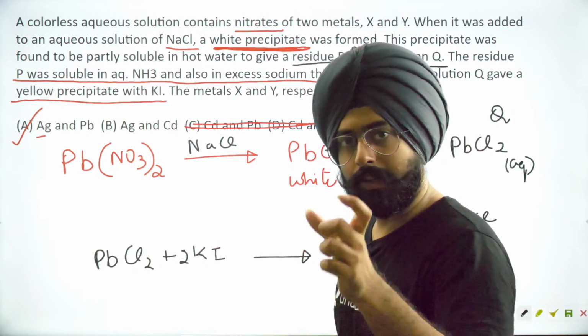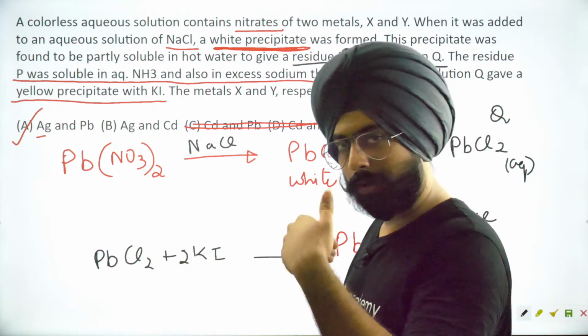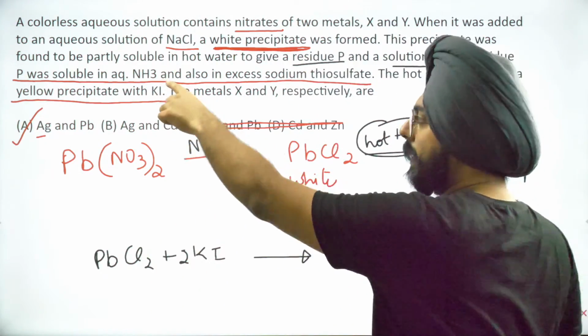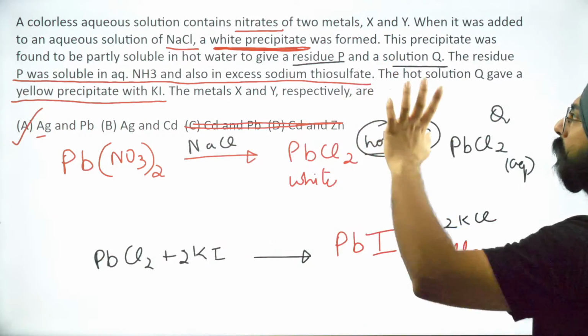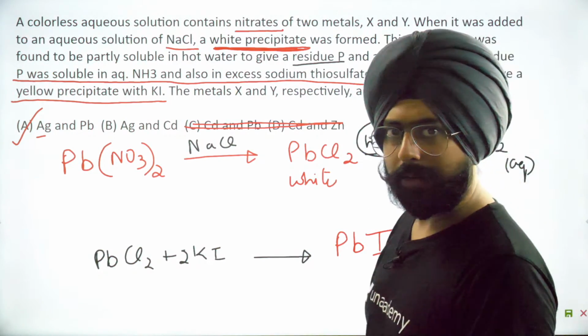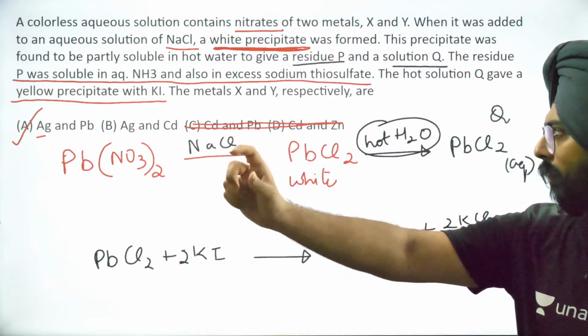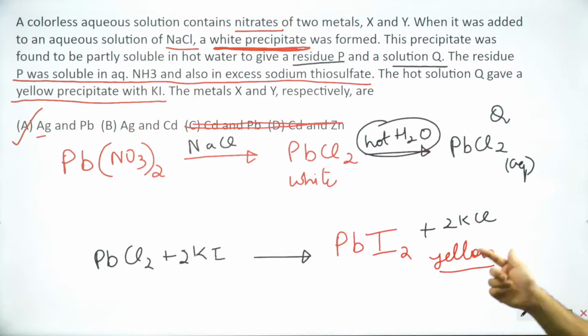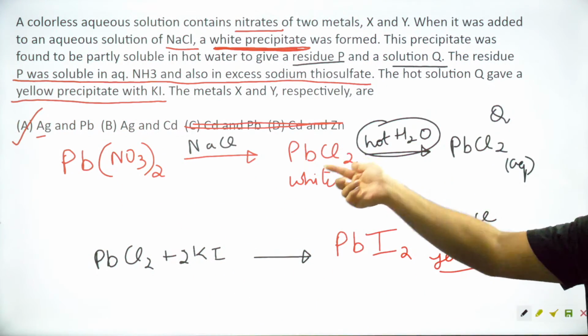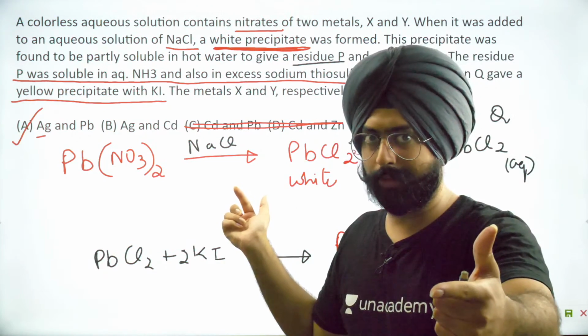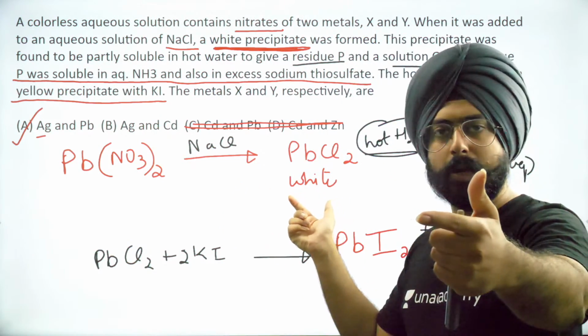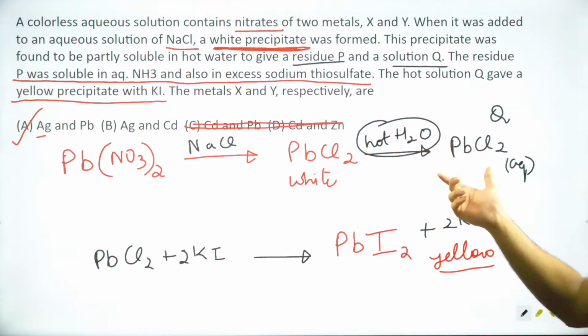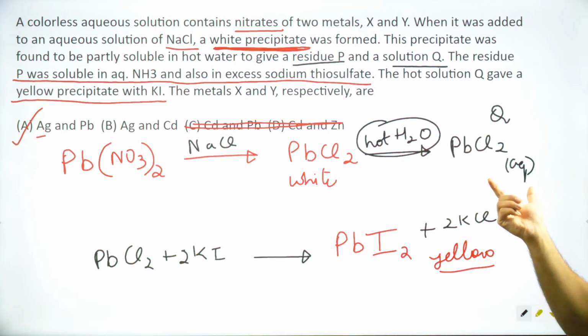Also, that silver's chloride is capable of making a complex with NH3. It's capable of making a complex with thiosulfate. At the same time, we've learned that lead's iodide is yellow in color. Lead's chloride is sparingly soluble. When it's not soluble, it's a white precipitate, but when you heat it up in water, it gives you a hot solution.